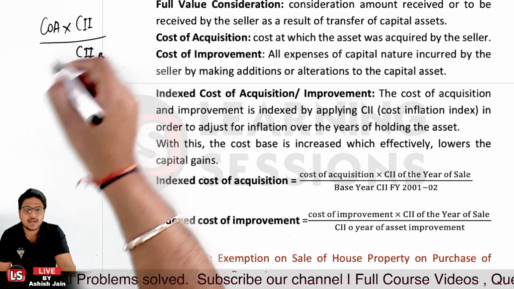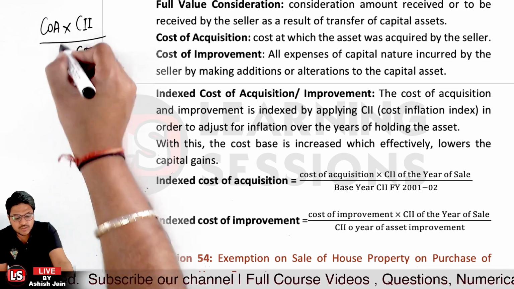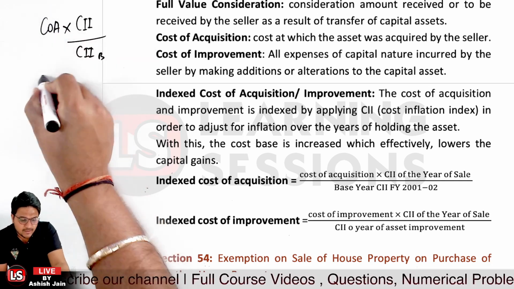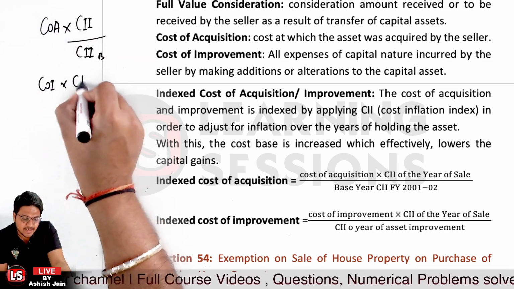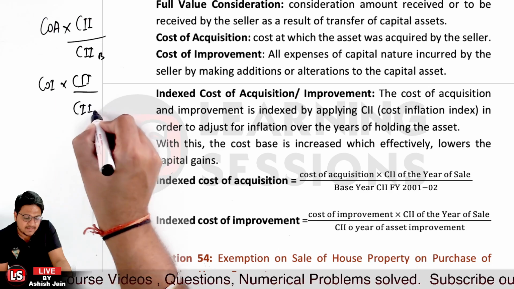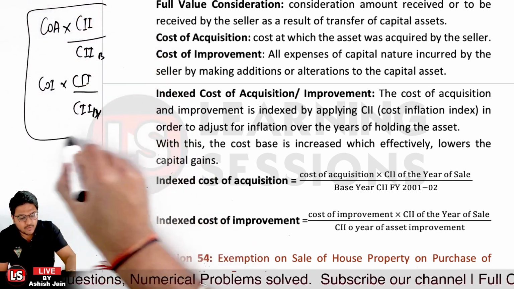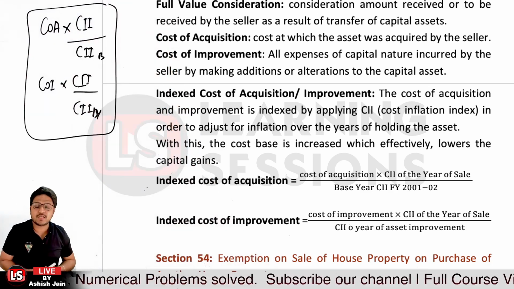So that is to be considered. And the same way the indexed cost of improvement can be considered. So whatsoever the cost of improvement, that is cost of improvement multiplied by the CII in the current year of sale, and divided by the CII in the base year. So that is to be calculated if we want to calculate the appropriate right value, as I told you earlier also, right?